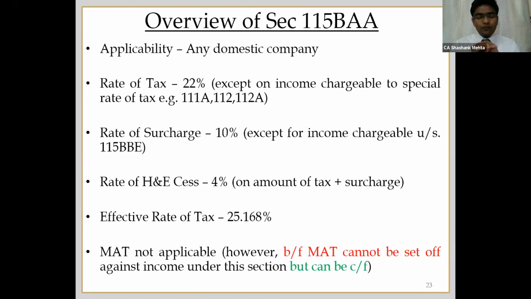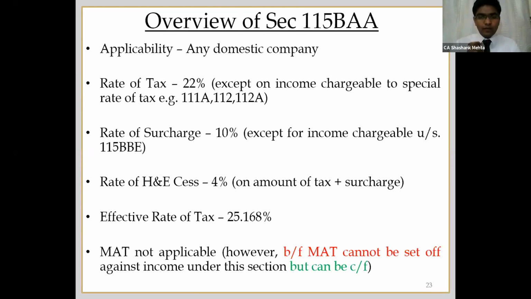A flat rate of 10% surcharge will be applicable, irrespective of your income. However, if your income is specified under section 115BBE, that is with respect to cash credits, etc., sections 68 to 69D, then the rate applicable in section 115BBE will apply. Health and education cess is 4% on the surcharge and tax. So effectively, the rate of tax here will be 25.168%.